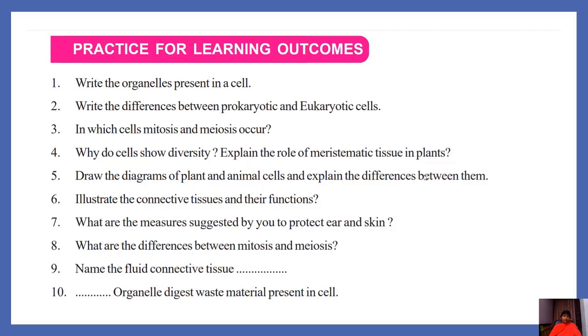What are the differences between mitosis and meiosis? Mitosis occurs in somatic cells, meiosis occurs in reproductive cells. New chromosomes are similar to the parent cell. Chromosomes are reduced by half here. Two daughter cells are formed in mitosis, 4 daughter cells are formed in meiosis. Name the fluid connective tissue: that is blood. Which organelle digests waste material present in the cell? Lysosomes.